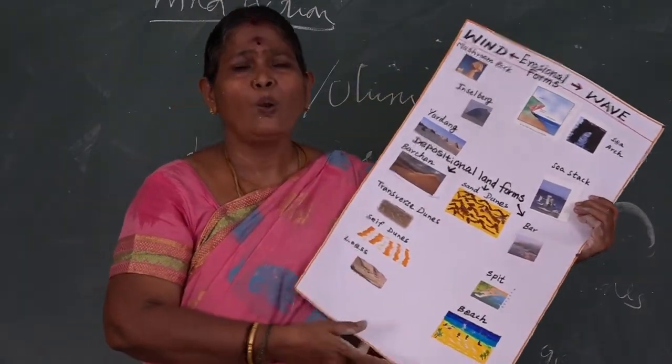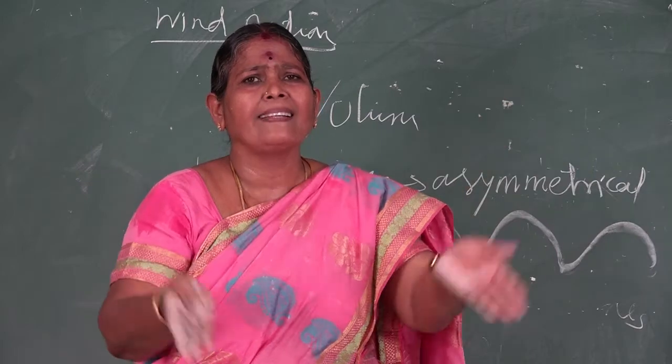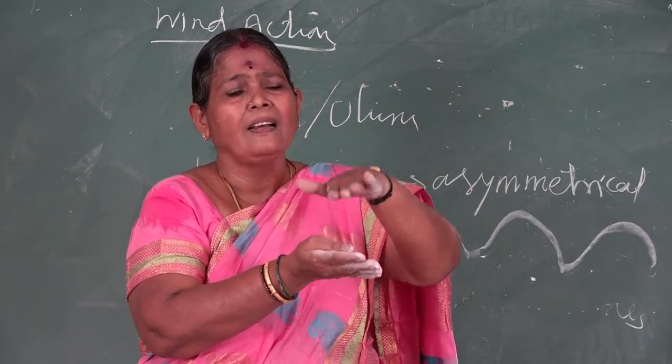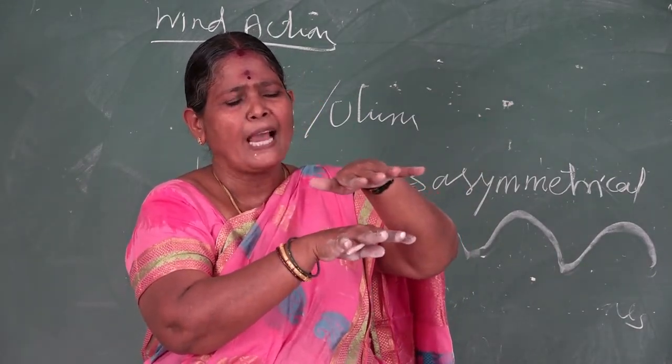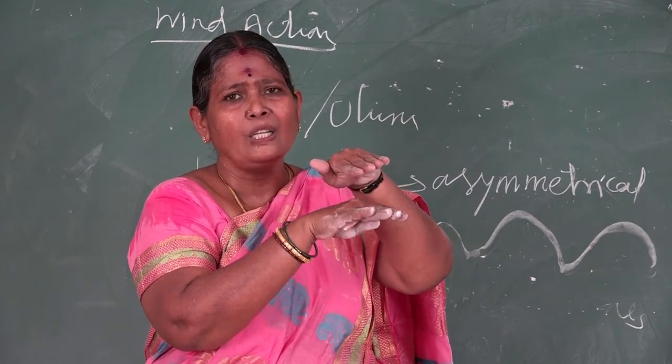Then loess. Loess is a deposit of fine, soft sand, not soil, with a silk-like structure, deposited with a thickness that forms a plateau-like look. So that is called loess.